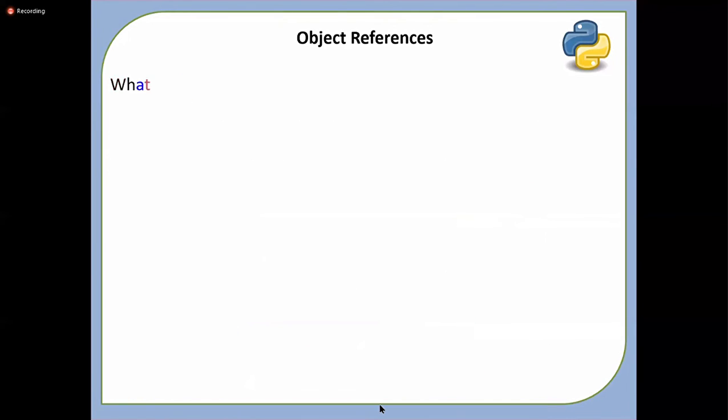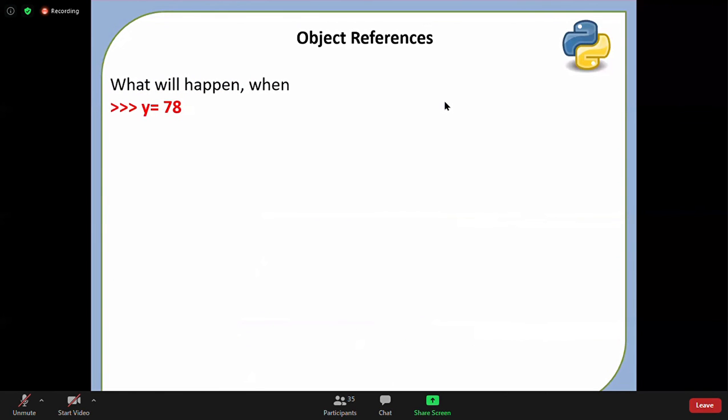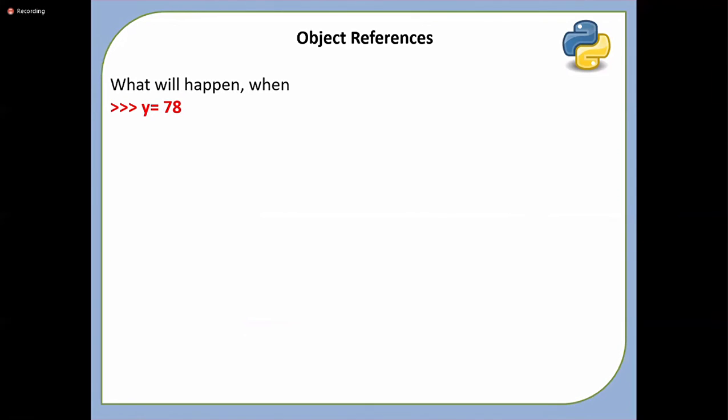Now let us see the next slide. What will happen when I say y is equal to 78 now? No, memory management is different, Ubul, in JavaScript and Ruby. I'm talking about Python memory management now. They are the same as dynamically typed, but memory management will be different in every programming language.